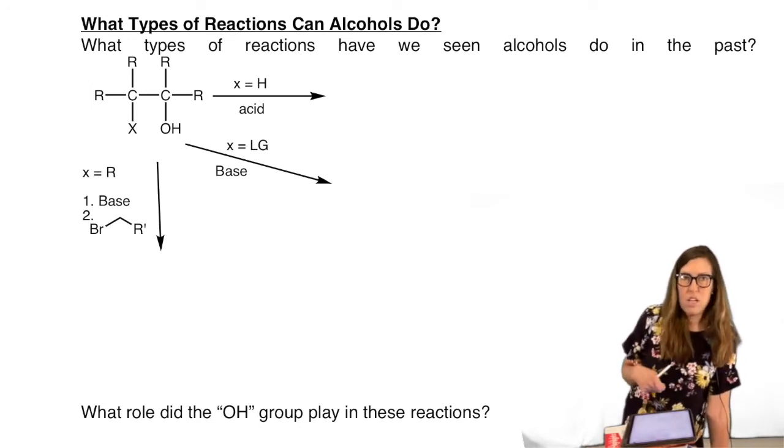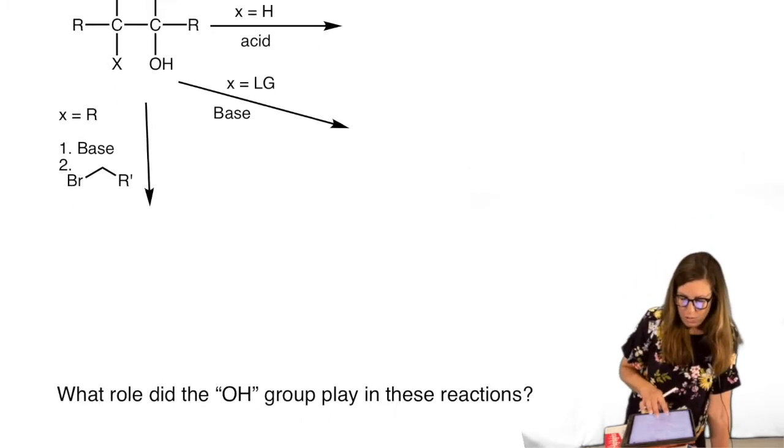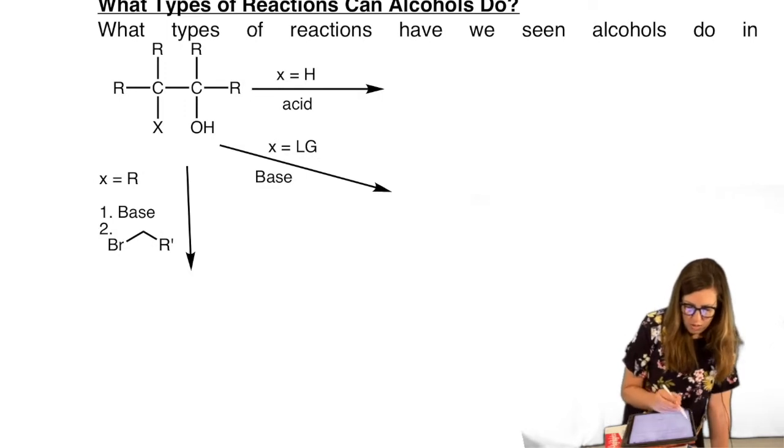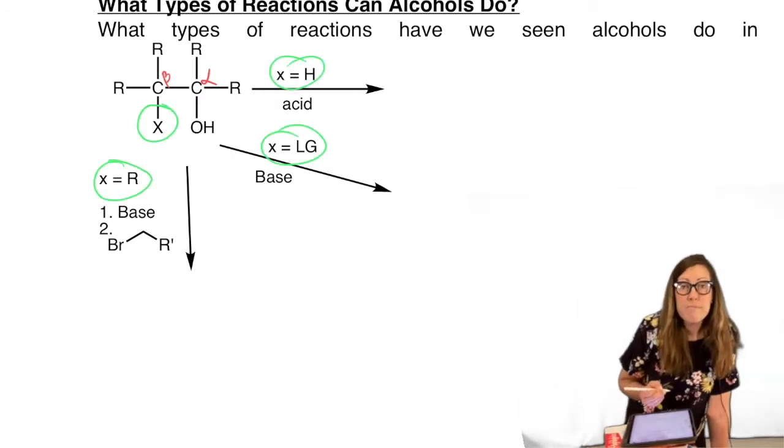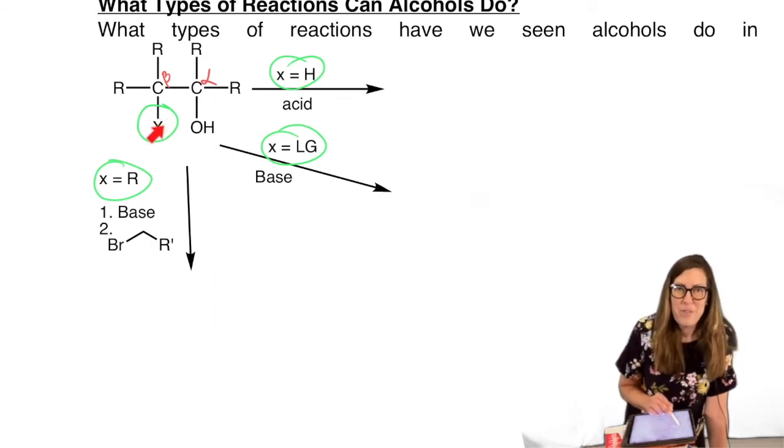This little roadmap here is going to serve to remind us of ones we've done, what you already know, what you might not know that you already know. To summarize this, I made it a generic template where we have at least 2 carbons in our substrate. I'll call this alpha, beta. Depending on what was on the beta carbon, we could get a variety of different outcomes. If we had, adjacent or beta to our alcohol, a boring old H, that would allow us to do an elimination reaction, beta H's, right? That means OH needed to be a good leaving group.